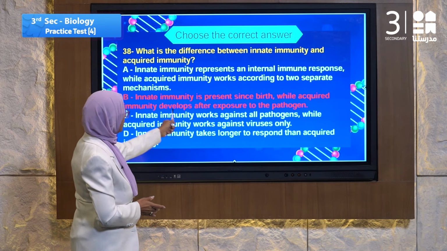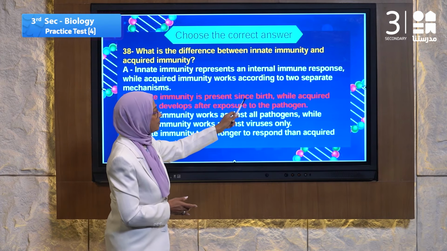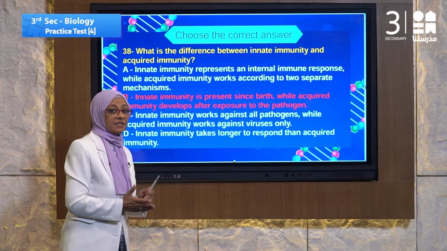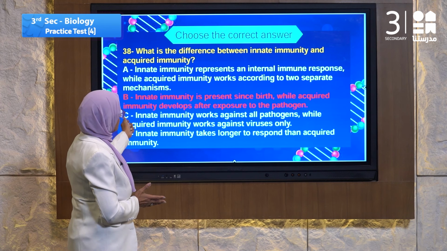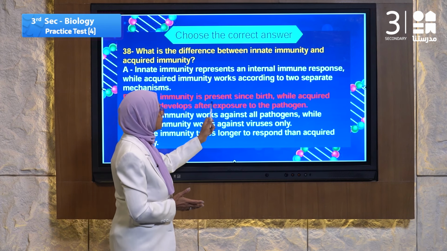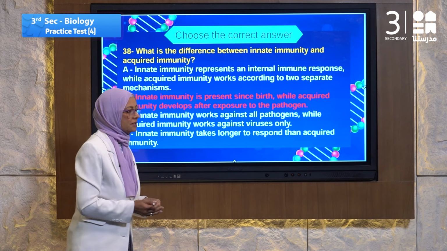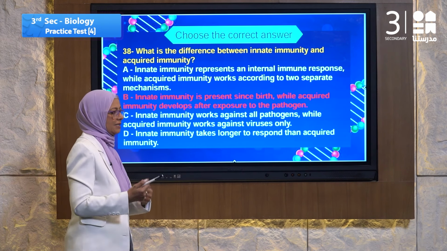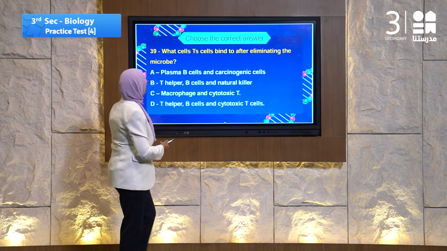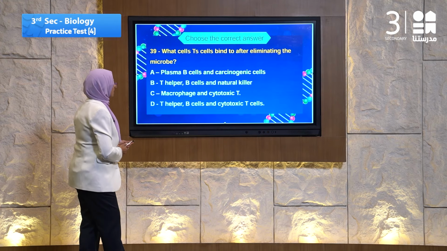B, innate immunity is present since birth. That's found with the fetus. While acquired immunity develops after exposure to the pathogen. That's acquired immunity, I will get it by exposure to many pathogens. Let's go to question number 39.